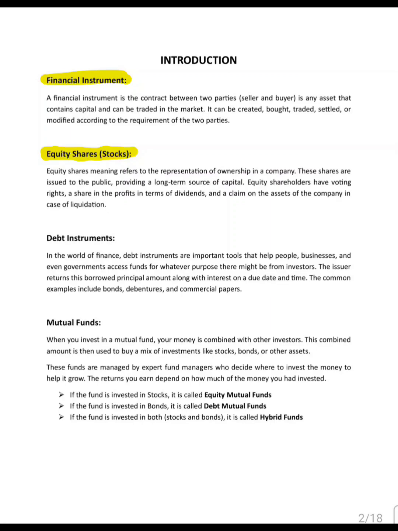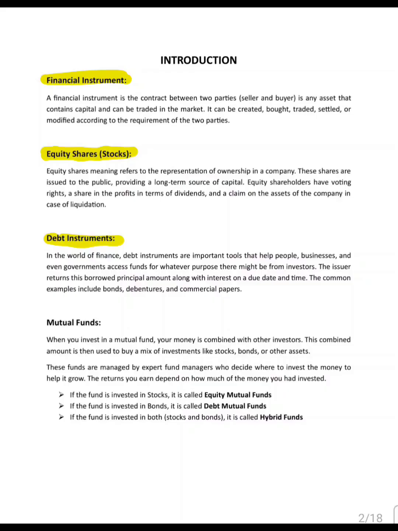Then we have debt instruments. These are used when companies or governments borrow money from investors. In return, they promise to repay with interest. Examples: bonds, debentures, and commercial papers.